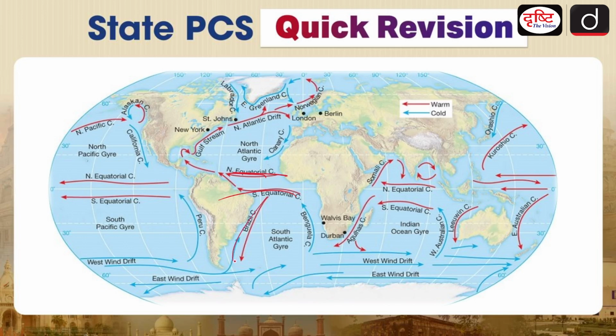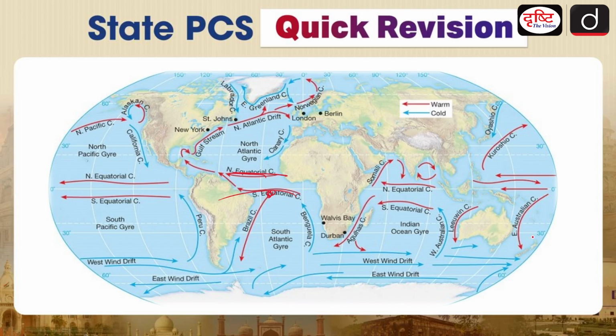Second is your Brazil current. Brazil current is also, you can say, a warm current, because from the equator water is coming. That means that the equator has warm water. It will be going towards the poles. Okay, here we have Agulhas. Agulhas are basically starting from the equator and moving towards the poles. This Brazil current is in the vicinity of the eastern coast of the South American continent, and this is on the eastern coast of the African continent. Here you can say the East Australian coast, that is also a warm current.